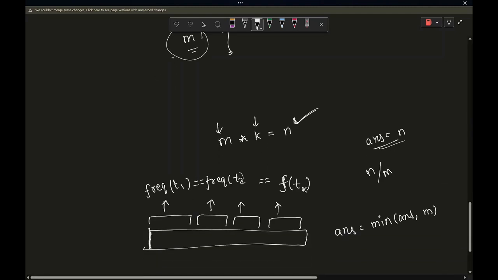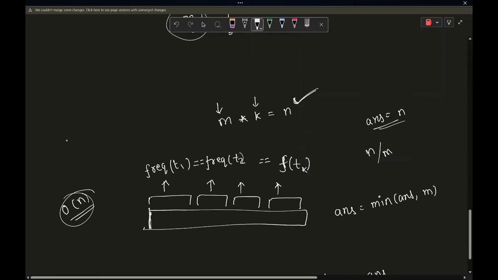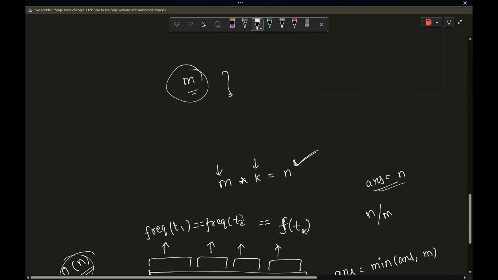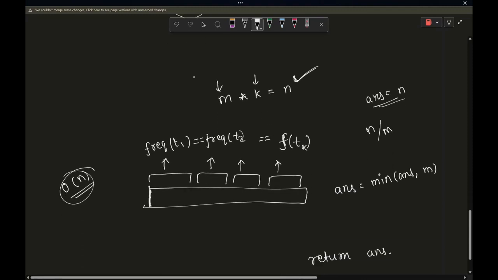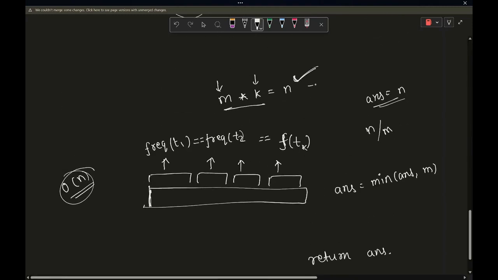By the way, whenever you check for any value of m, you will have a big O of n time complexity for checking if it can be valid or not. And now talking about the possible values of m for which we should check, you know for a fact that m into k should be equal to n, which implies that m is a